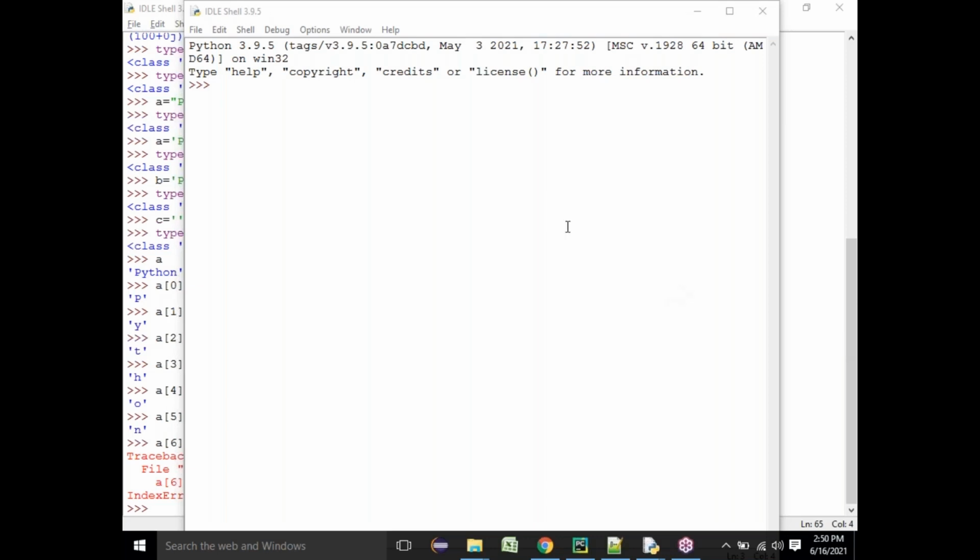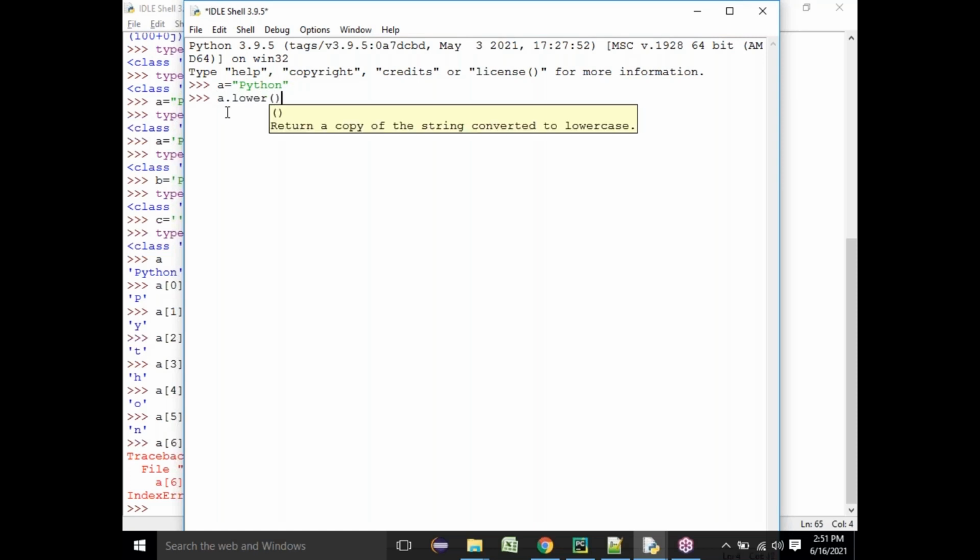So what I am trying to say is there are some methods. I have taken Python, where P is a capital letter. There is a method called lower. How do you use that lower? A dot lower. A means any string that you have taken, then dot lower.